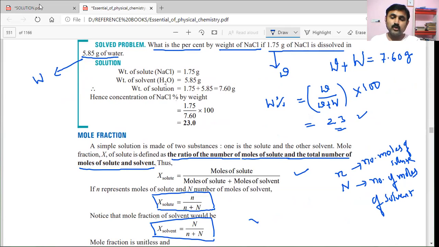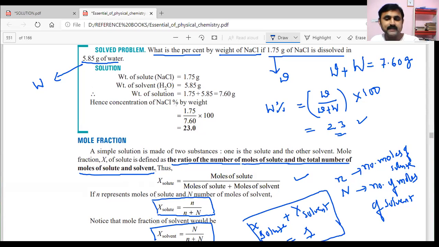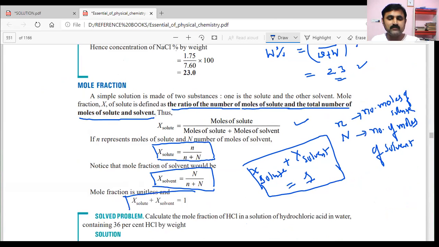When you add both of these, the mole fraction of solute plus the mole fraction of solvent, the denominator is the same, so that will become 1. So what is the sum of the mole fractions of all the components in the solution? That is equal to unity. That's why it is given here as X solute plus X solvent equals 1.